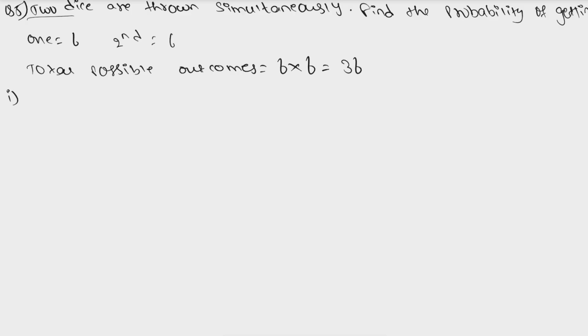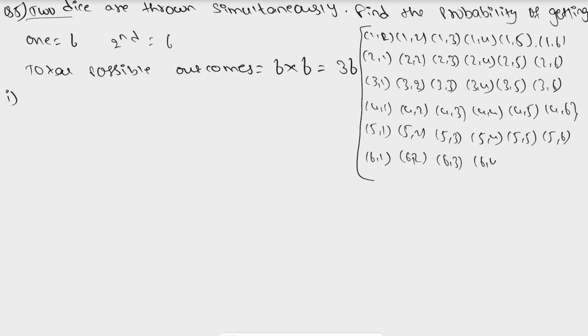And here we need to find the probability of getting 10 as the sum of two numbers. If you want, we can write out all our total outcomes. It may take some time. 1, 1, 1, 2, 1, 3, 1, 4, 1, 5. So like this, if we write all the sample space events, we'll be getting all the 36 total outcomes. These are our total 36 possible outcomes for this event.